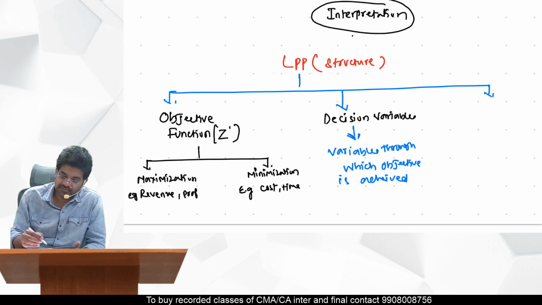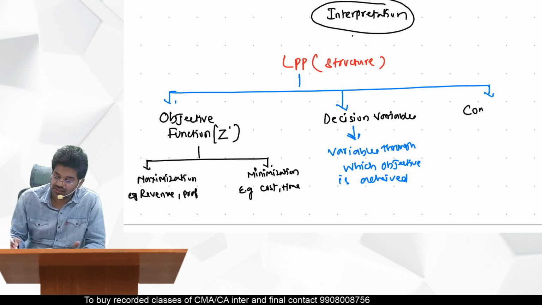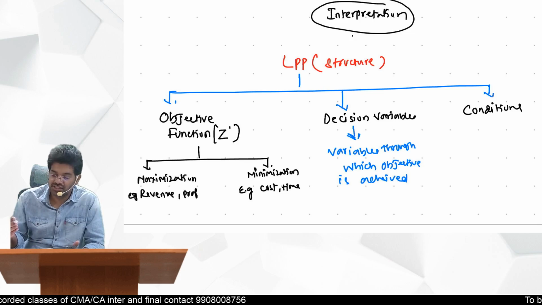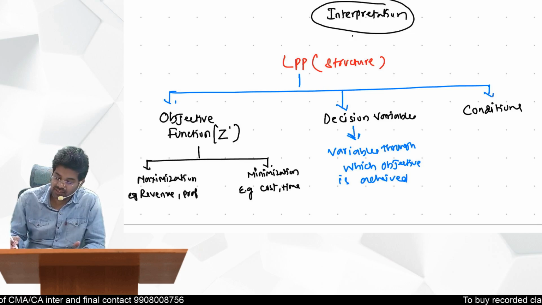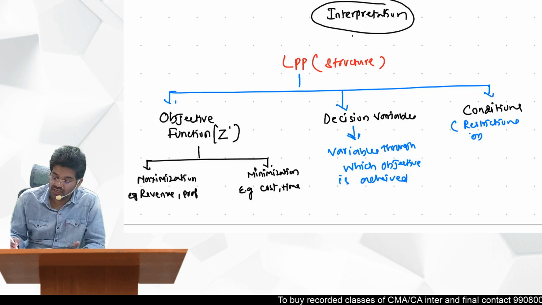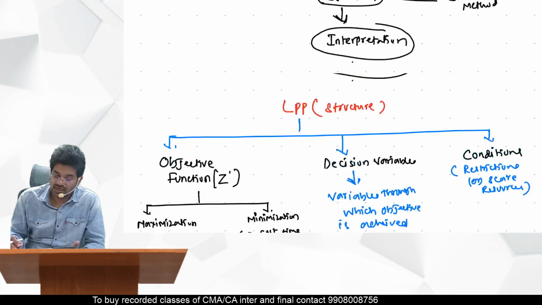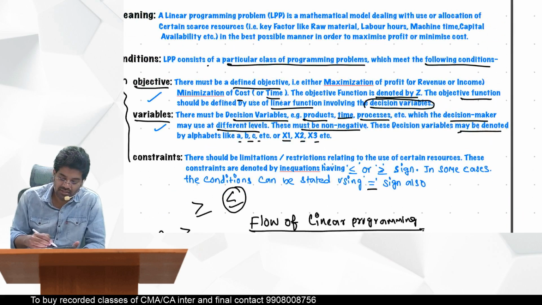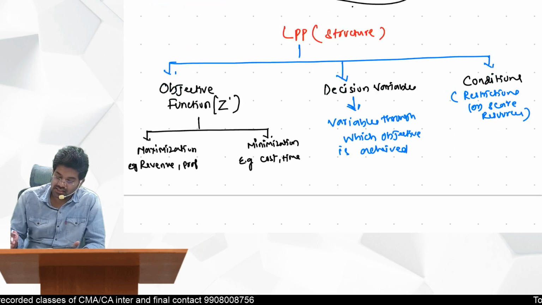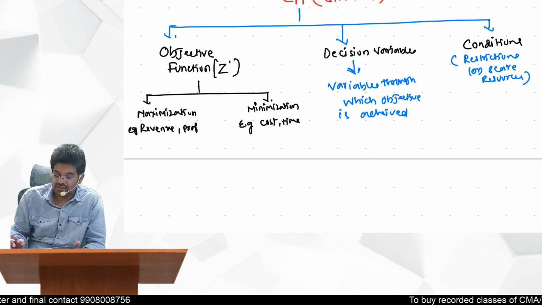Next, finally, conditions. What are the conditions here? Conditions are nothing but the restrictions. Restrictions we can call them, or the scarce resources what we have. Right, so this is what here: objective, variables and constraints. Third one is conditions, which are nothing but constraints. Now, these are the three things.